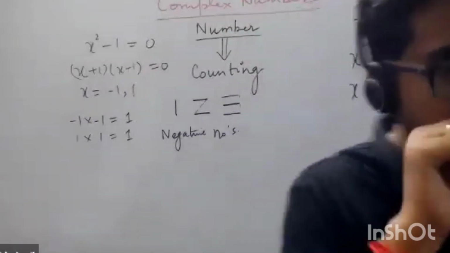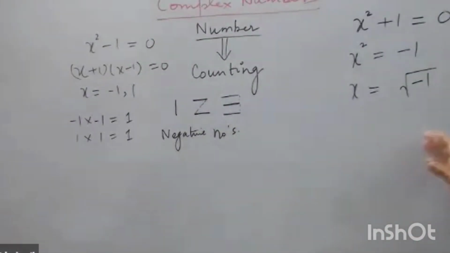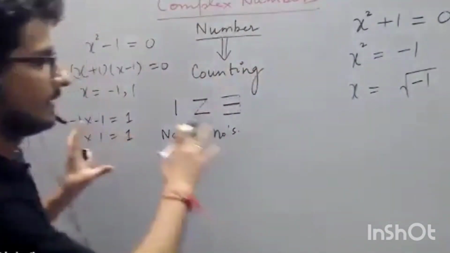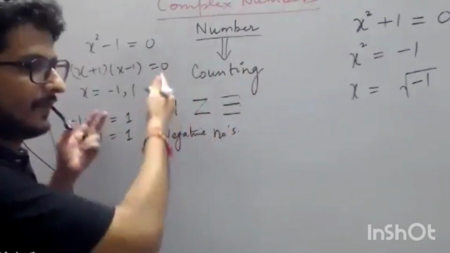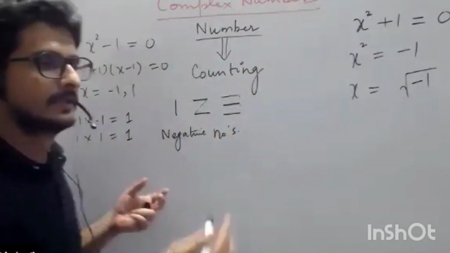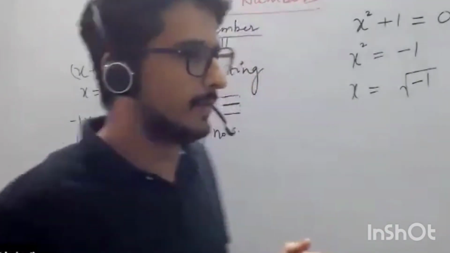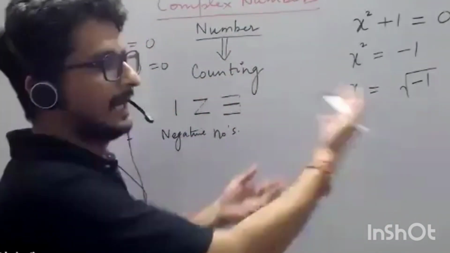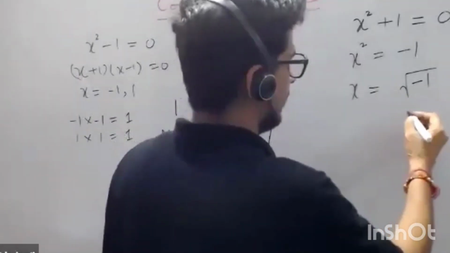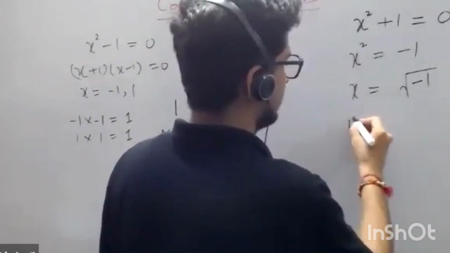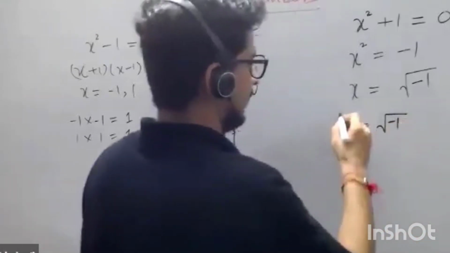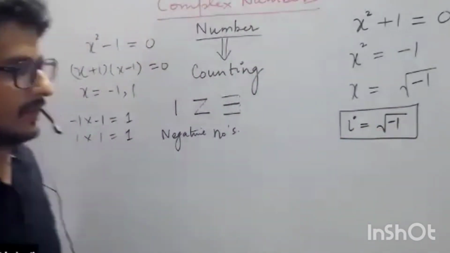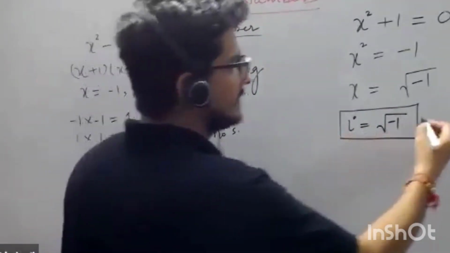In our counting so far, we don't have any understanding of this square root of minus 1. Because it does not belong to the family of counting numbers, at that point of time people thought of it as a real word, and by analogy they gave it a name, which is iota. Just a name, i for imaginary. So this i became the square root of minus 1. And this is just a notation.